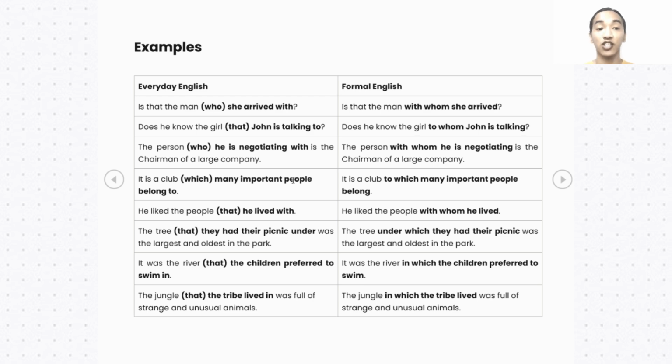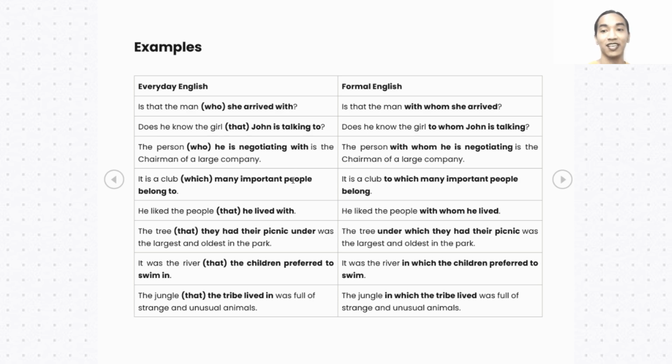The jungle that the tribe lived in was full of strange and unusual animals. The jungle in which the tribe lived was full of strange and unusual animals. So you can see the position of your prepositions, then we can just change or remove your pronouns. In everyday English, we just use your pronouns who, that, which. But in formal English, we can put the preposition before your relative pronouns whom and which.